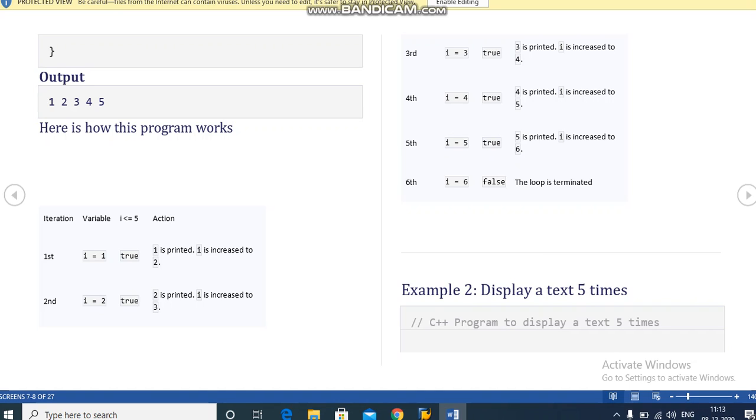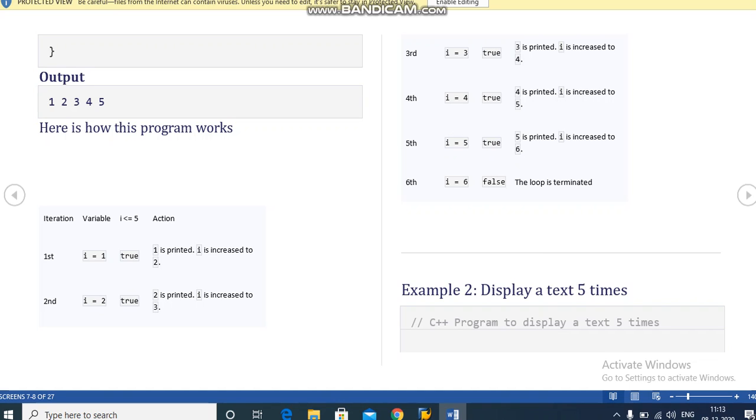Then again the fifth iteration, I equals 5. I is less than or equal to 5, so we check that 5 is equal to 5. So 5 is printed and I is increased to 6. When I equals 6, the condition will be false, because 6 less than or equal to 5 is not true. So the loop will be terminated, and the printed values are 1 2 3 4 5.